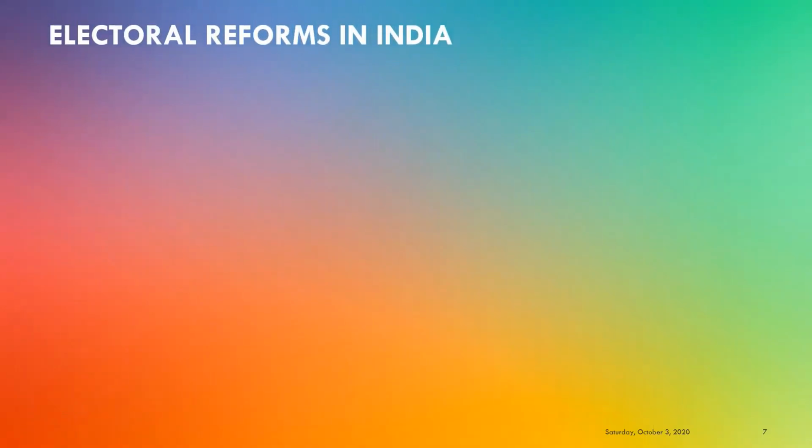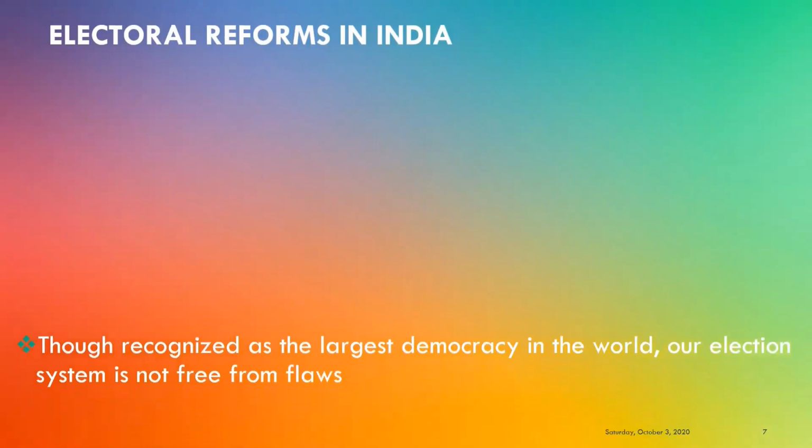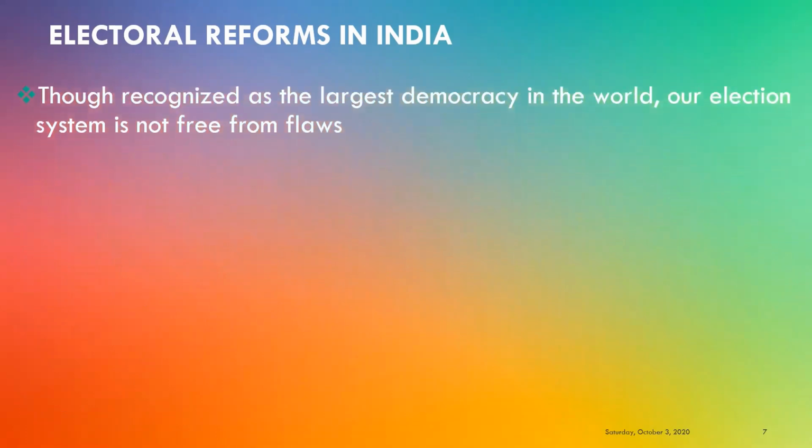So now let us look at the electoral reforms in India. Though recognized as the largest democracy in the world, our election system is not free from flaws. So one of the largest democracies, but does it mean that it is foolproof? No problems at all? No. Our election system is not free from flaws. There are many things that need correction and fixation.